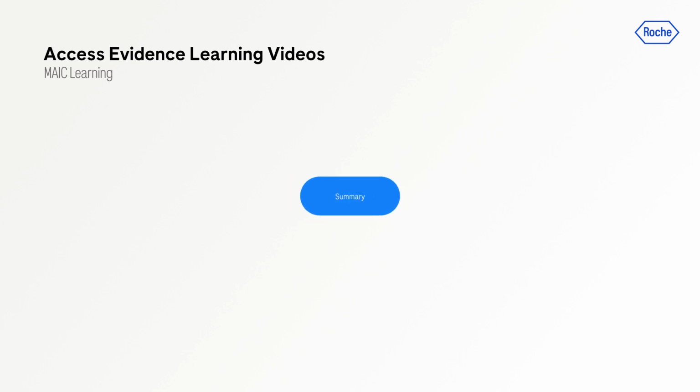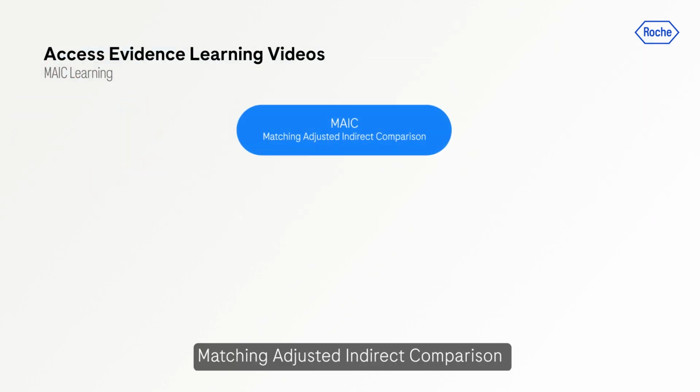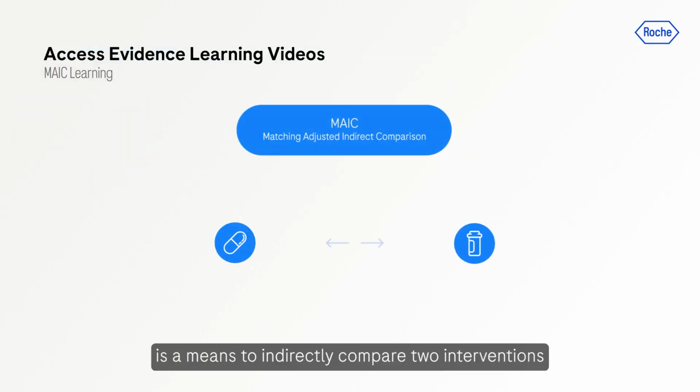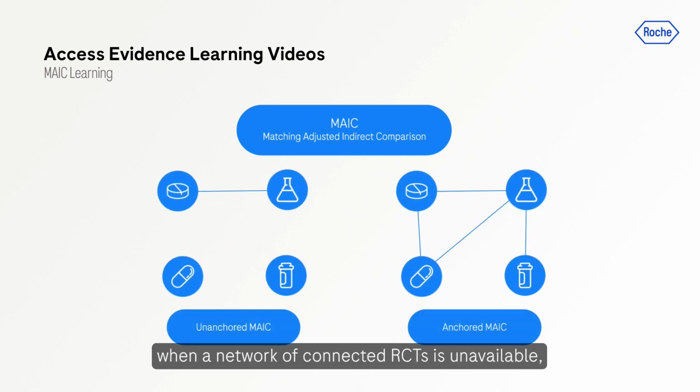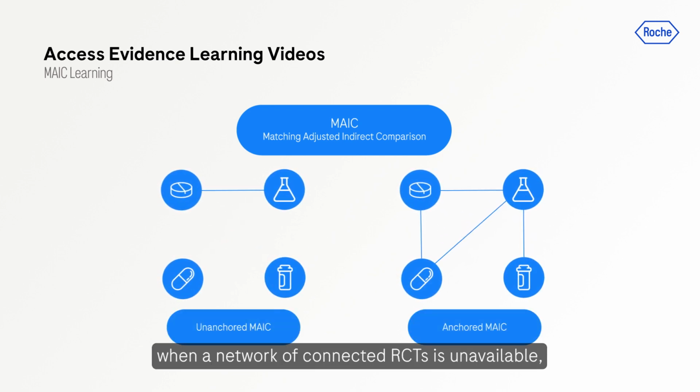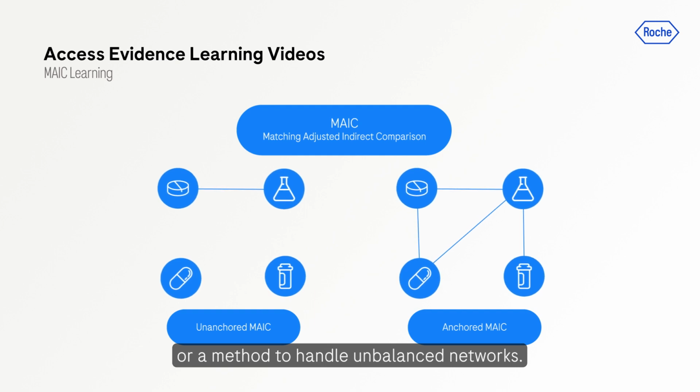Summary. Matching Adjusted Indirect Comparison is a means to indirectly compare two interventions when a network of connected RCTs is unavailable, or a method to handle unbalanced networks.